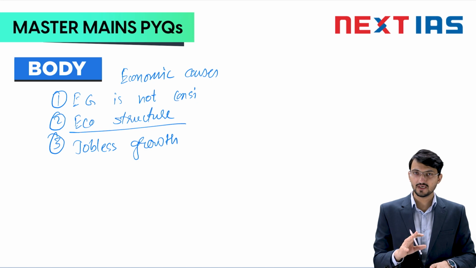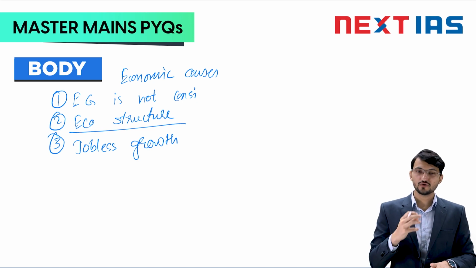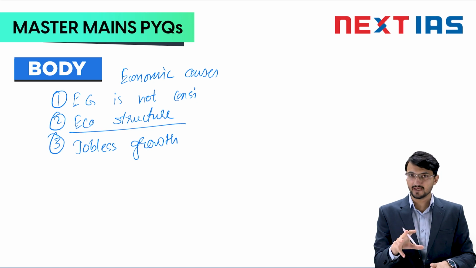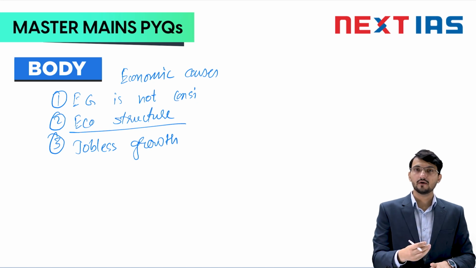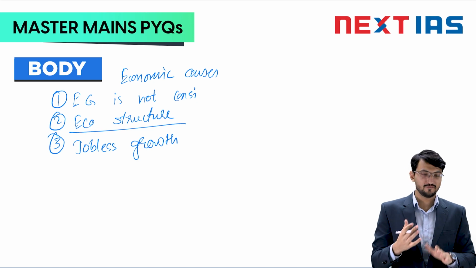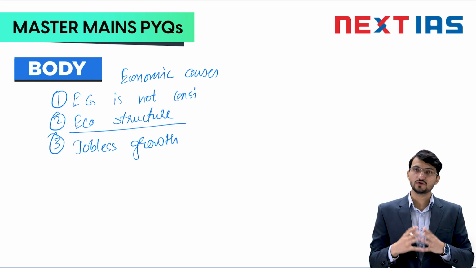CMIE data shows that 90% of the jobs are informal in India. Informal sector jobs are not permanent. They do not have social security. So the human development idea is very complex. It takes into account your social security, your health. If you lose your job, what can you fall back on? In the informal sector, it is not available. So first of all, you do not have a job. Even if you have one, that job is not secure. There is no social security.